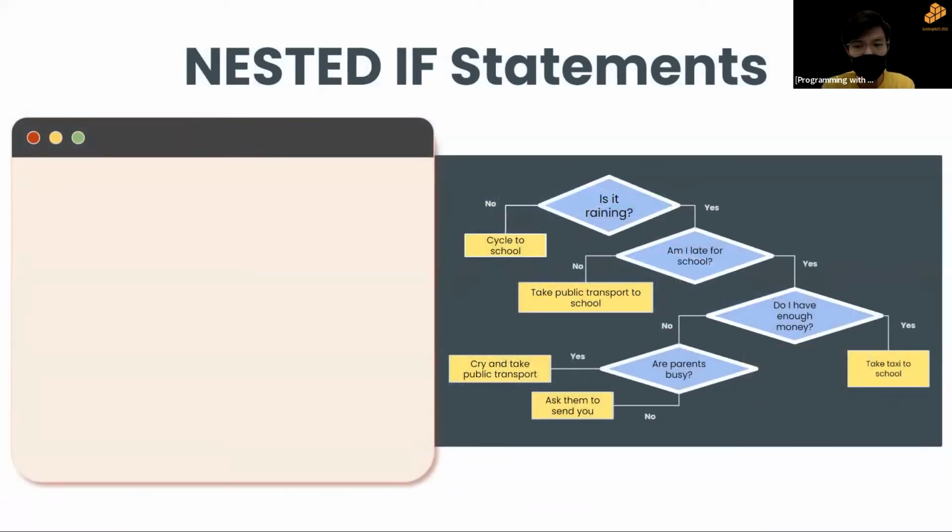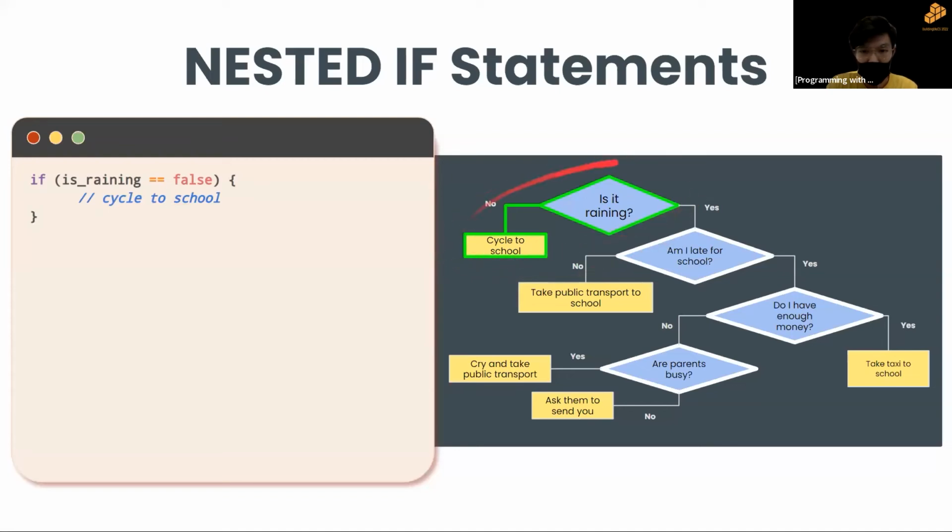So what does this mean? Right, we'll go through this with this example over here. Okay, and you can see I'll put the flowchart on the right side so it's easier to visualize as we go along. So first we start at the top. Is it raining? You ask yourself, if it's raining is false, we cycle to school, right? So now we're done with this top left section over here.